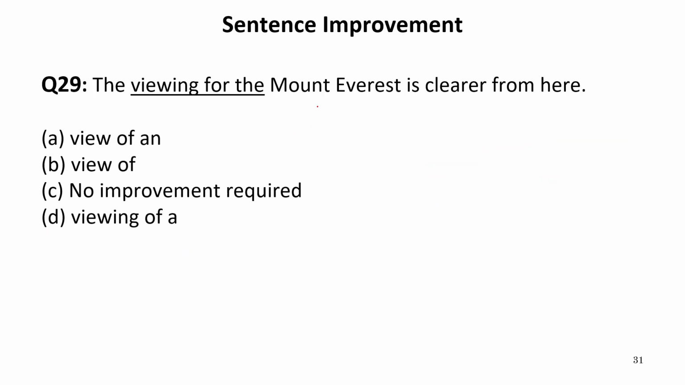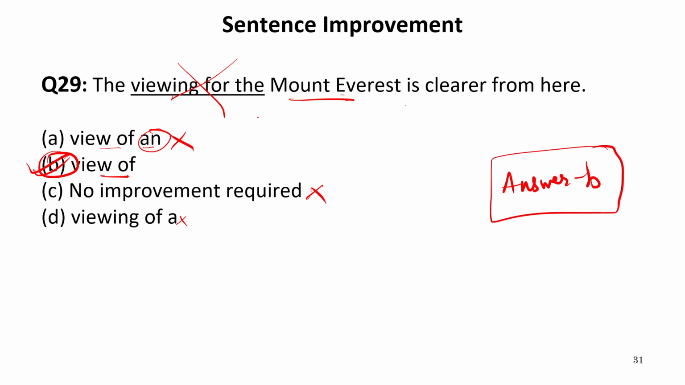Now let us move to the next one. The viewing for the Mount Everest is clearer from here. Now if we see the sentence, viewing for the mount is incorrect. First of all, we cannot use any article before Mount Everest. The view of N, now this N is grammatically incorrect. The view of Mount Everest. No improvement cannot be the answer. So B is the absolutely correct answer. The correct sentence will be, the view of Mount Everest is clearer from here.